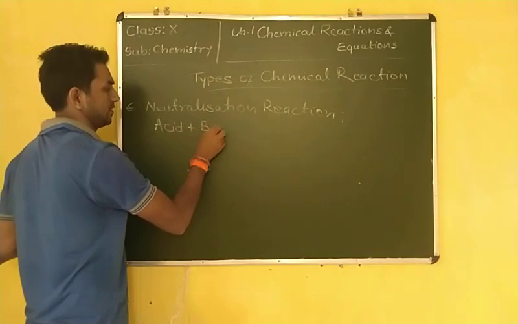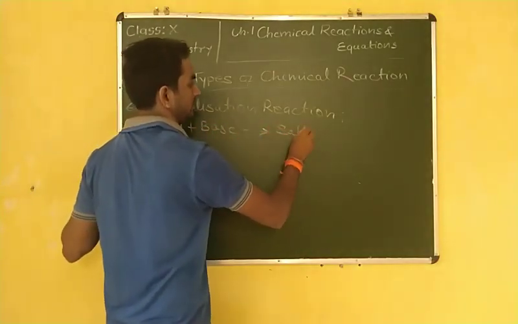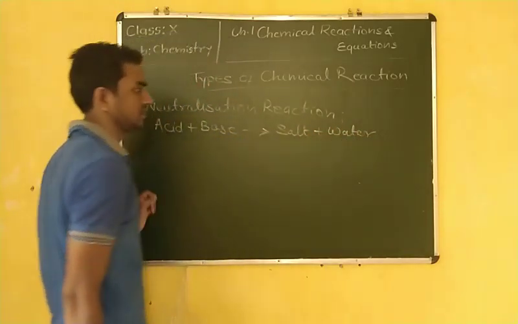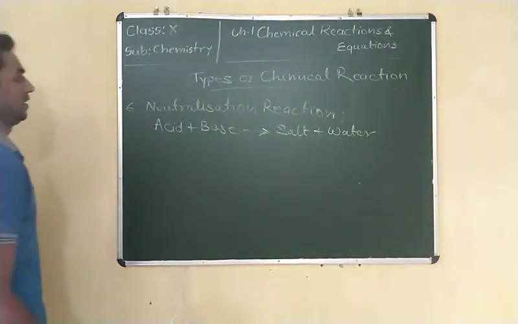Acid plus base gives salt plus water. You will read this reaction again in the metals and non-metals chapter.